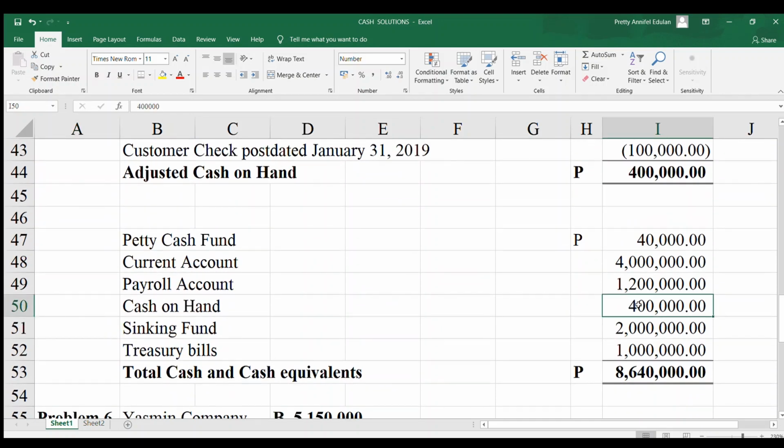Next, cash in bank restricted account for plant addition and expected to be disbursed in 2019. Take note that it is restricted. So since this is restricted, what will happen? Wala siya'y labot.